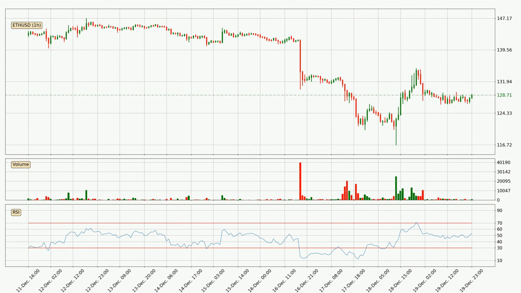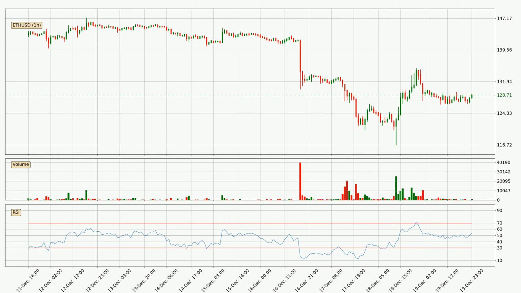Jumping to the Relative Strength Index, or RSI, it is a momentum indicator that measures the internal strength of the price moves. The RSI is a bounded indicator and moves between 0 and 100. Typically when the RSI is above 70, the price is considered overbought and a pullback or consolidation could be expected. On the other hand, if the RSI is below 30, the price is assumed oversold.